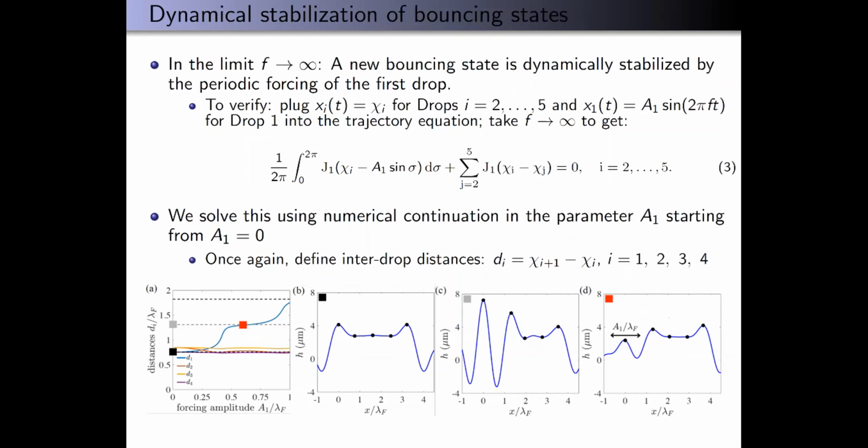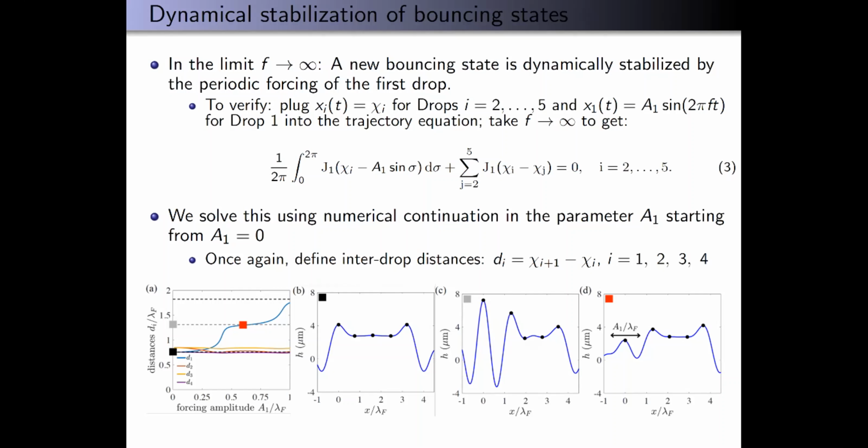And then to verify this, we just plugged in that steady state ansatz for drops 2 through 5 into the trajectory equation, and then took the limit as f goes to infinity, and we obtained this system of equations, which we solved using numerical continuation in the parameter a1, which again is the forcing amplitude imposed on drop 1.